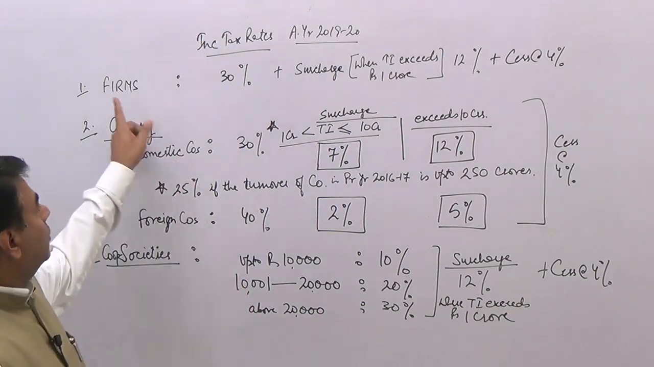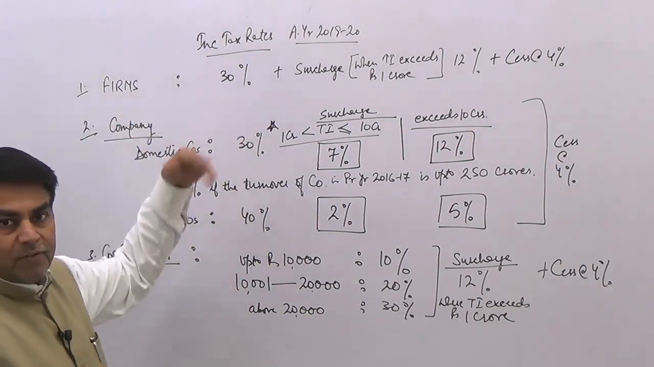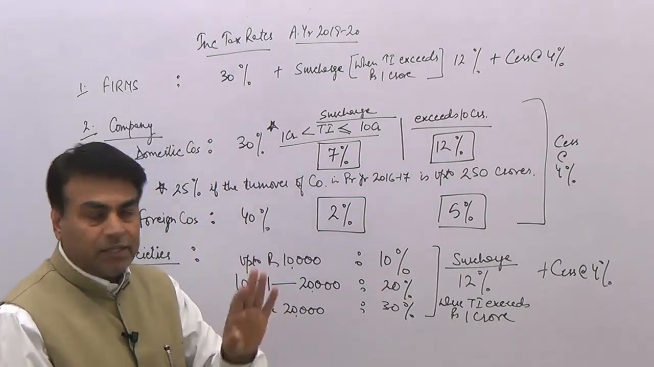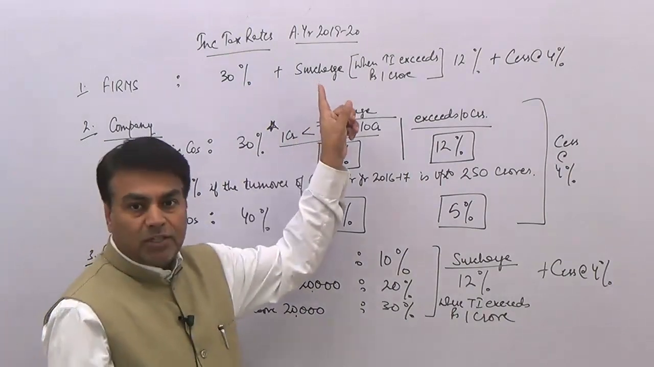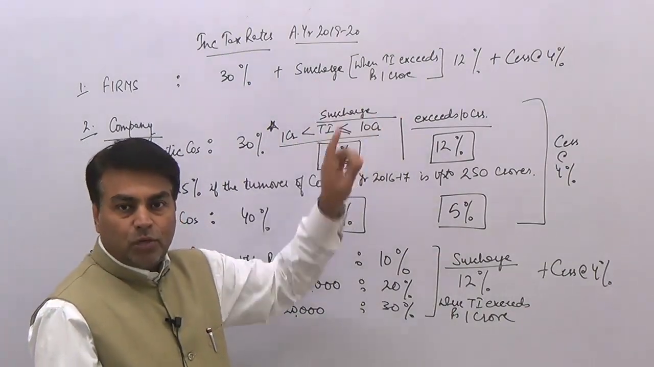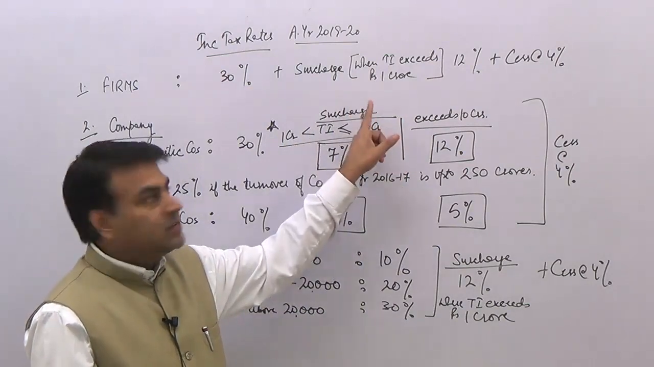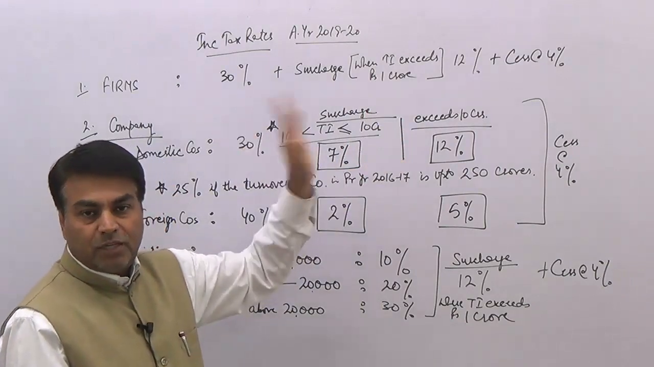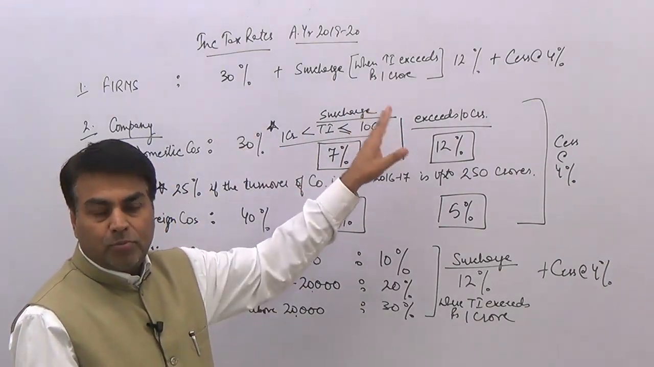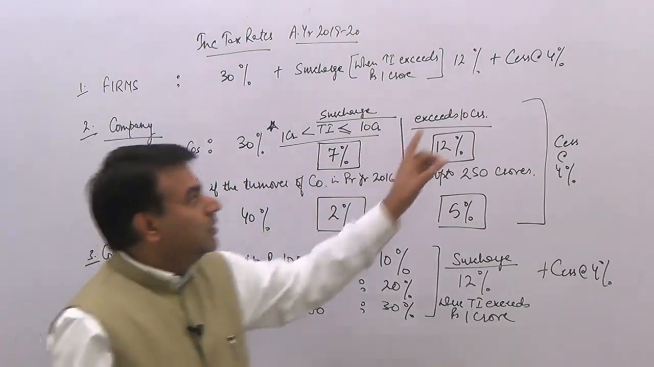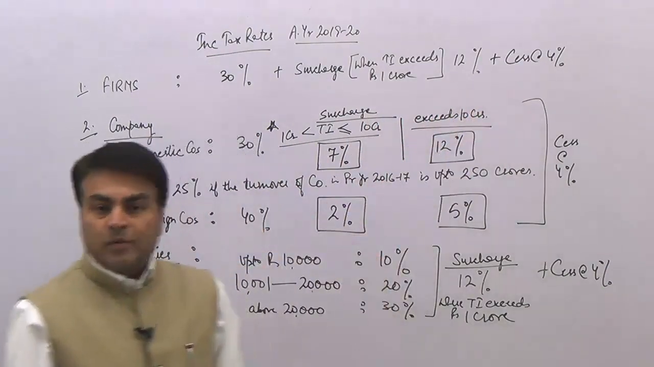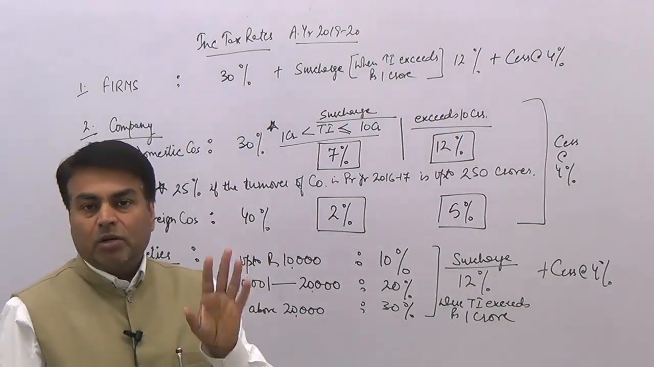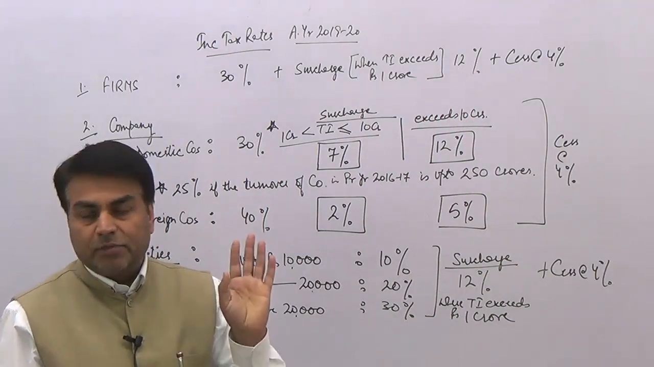Okay, so this is the first one, firms. The tax rate would be 30%. It is a fixed rate. Irrespective of the quantum of income, you need to apply this 30% tax rate. Then you also need to apply surcharge at the rate of 12% only when the income of the firm exceeds 1 crore. Up to 1 crore, no surcharge. When income exceeds 1 crore, then only a surcharge of 12% is to be applied. Then cess at the rate of 4% would also be applicable, and it is always applicable whenever you are computing tax for any kind of entity.